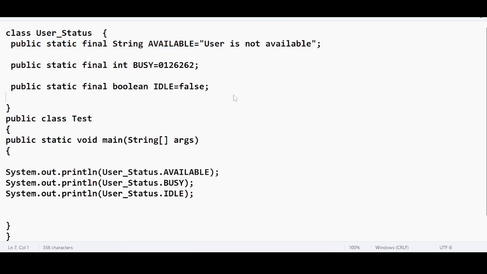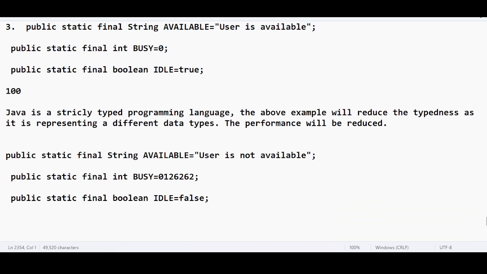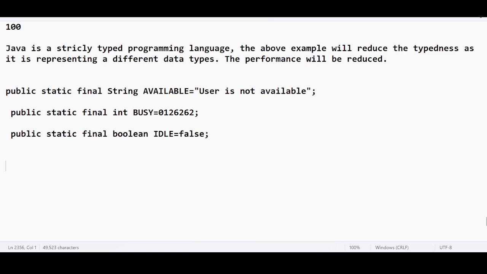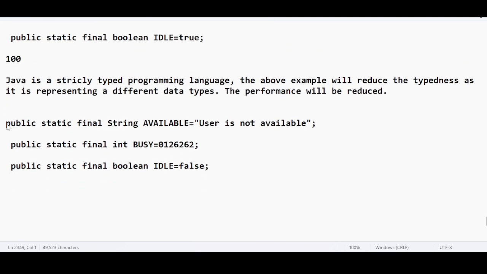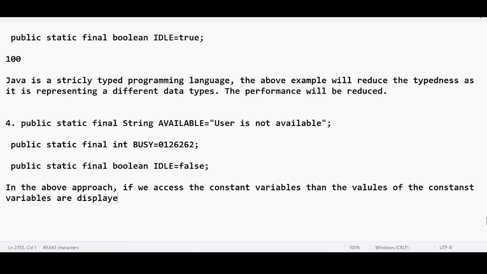Okay, what I'm trying to say is, let us take this example. Okay. This example says, in the above approach, if we access the constant variables, then the values of the constant variables that are defined or displayed will get displayed.